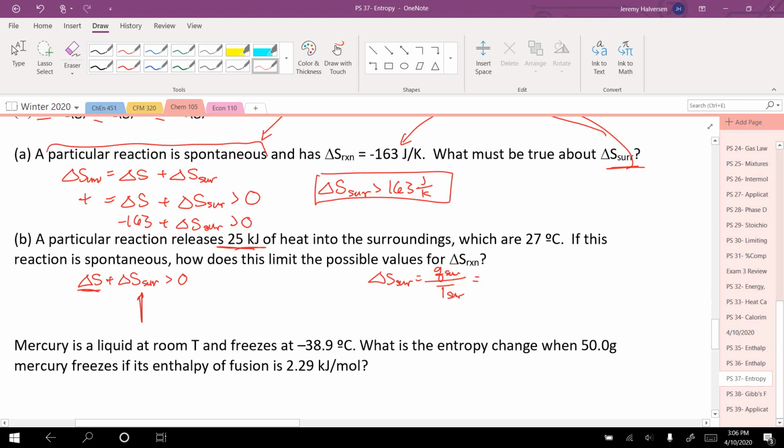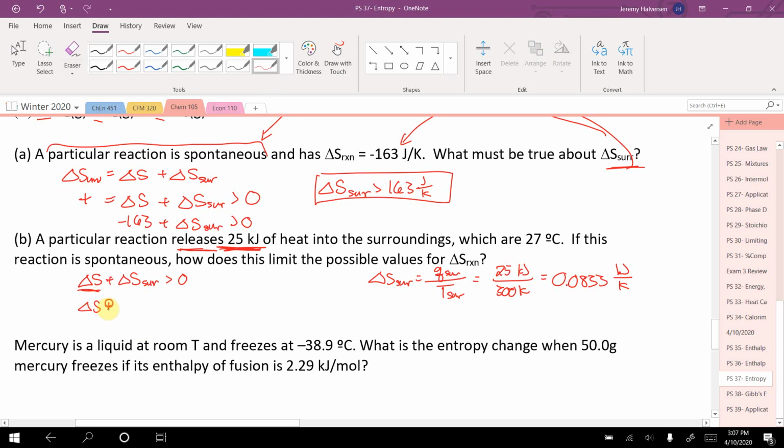Well, how much heat goes into the surroundings? It's 25. Well, it's released by the reaction, so it's negative in terms of the system, but we want Q of the surroundings. It's being released, so it's going into the surroundings. So it must be positive 25. The temperature of the surroundings is 300 Kelvin, or 27 degrees Celsius. That gives us 0.0833 kilojoules per Kelvin. There is our entropy of the surroundings.